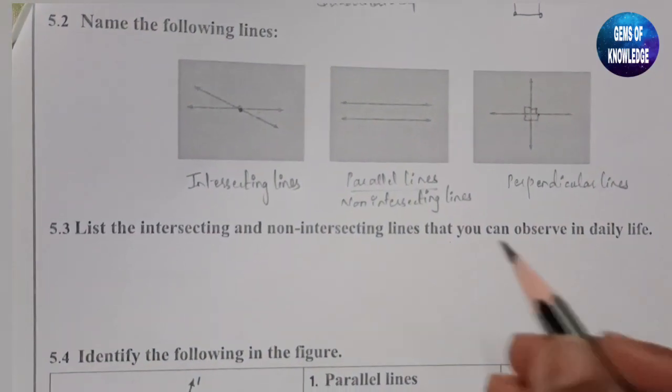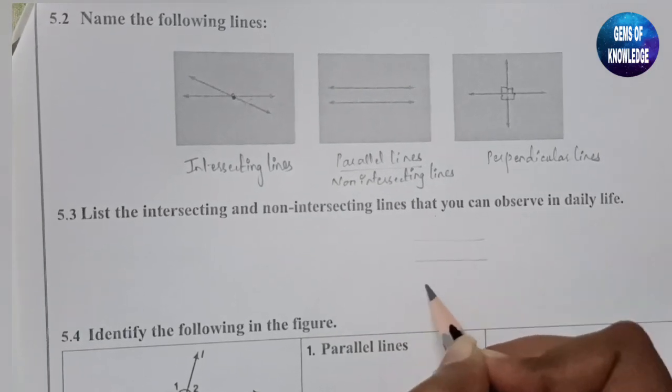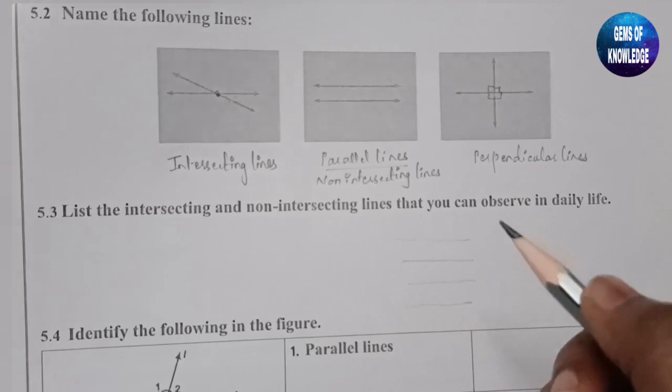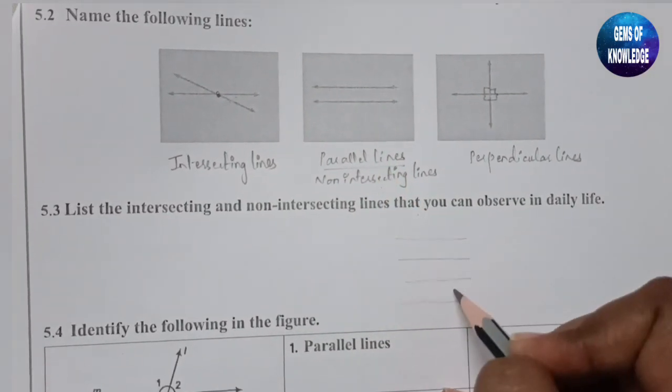Another example is the track of your running race. The track will be like this much far, the same distance it will be having. So all these are nothing but the non-intersecting lines, or we can call them as parallel lines. These are the parallel lines.